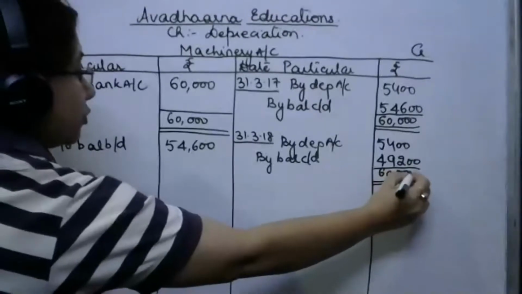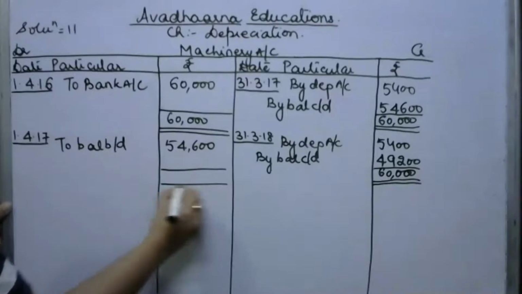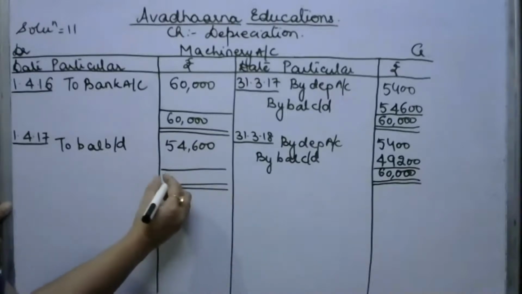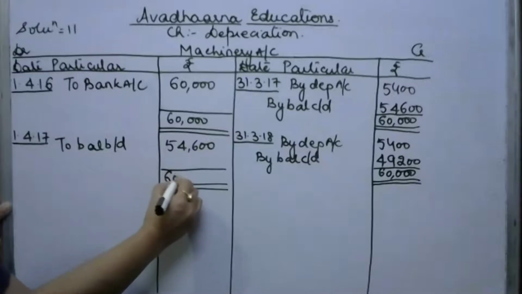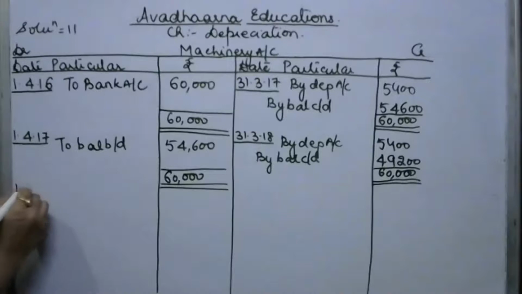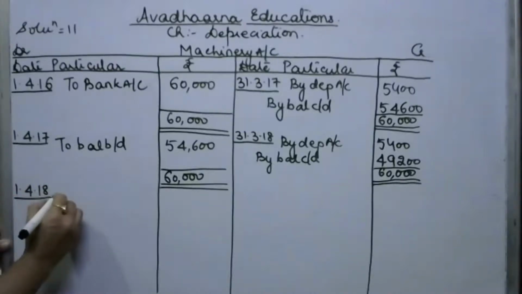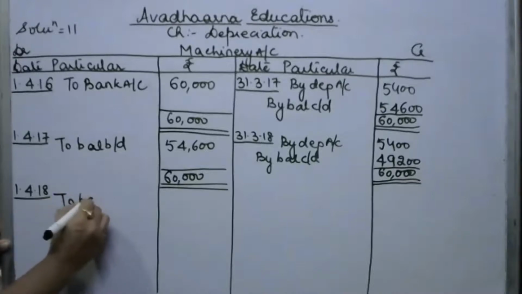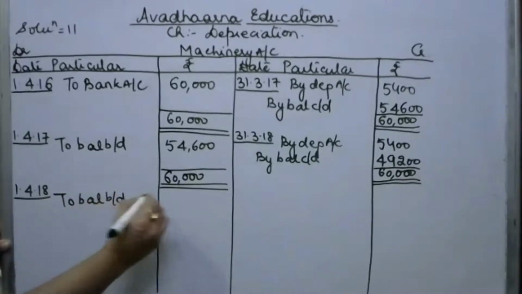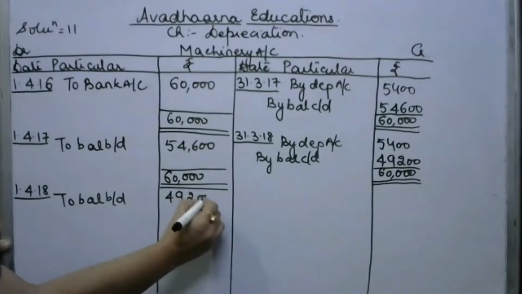Now we are going to take the balance of this machinery account on the 1st of April 2018 as it is. So the balance to be transferred at the beginning of the next financial year, 1st of April 2018, to balance brought down, and the amount is 49,200.